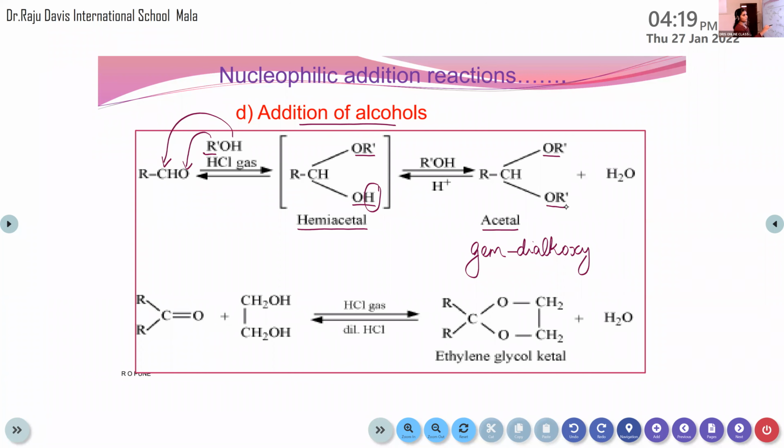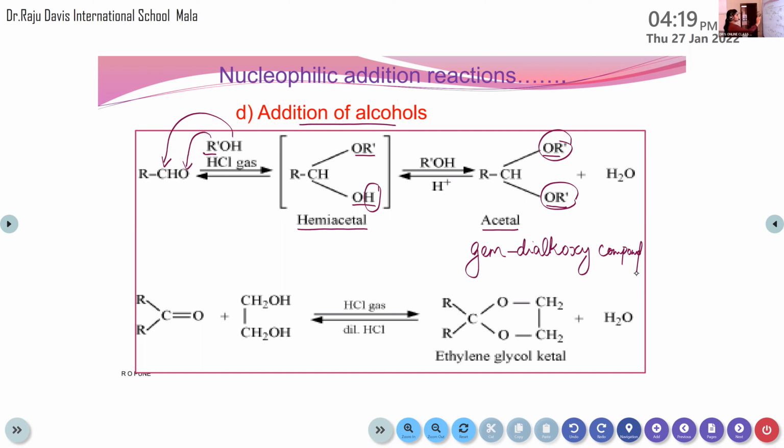Okay. So the short form of geminal is gem. Gem dialkoxy. OR groups are known as alkoxy groups. So there are two alkoxy groups. That's why it is known as a gem dialkoxy compound. So this acetal is also known as a gem dialkoxy compound.